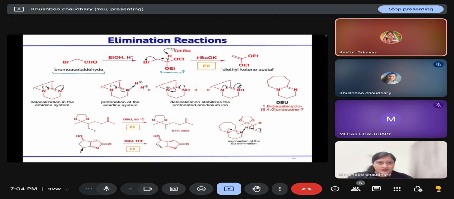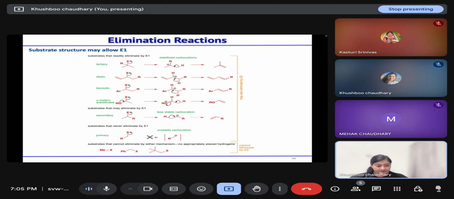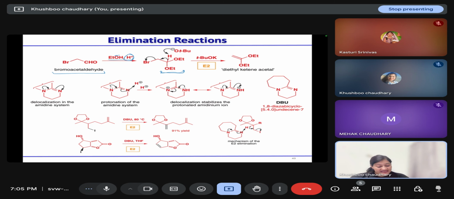So, if we are treating bromoacetaldehyde with ethanol in the presence of acid, what will it do? It will abstract the proton from the proton source, and then your ethanol will attack at the carbonyl center. Then again protonation will take place, and another molecule of ethanol will substitute the water. So this is how this acetal will form. Then in the second step, your base will abstract the proton and leaving group will leave. So this E2 elimination will take place.